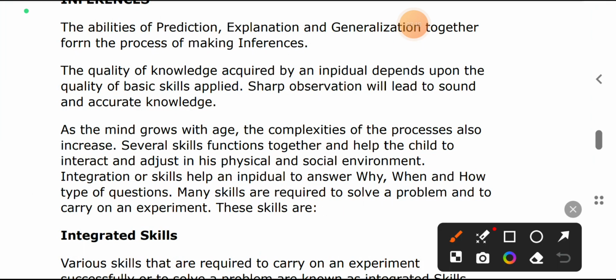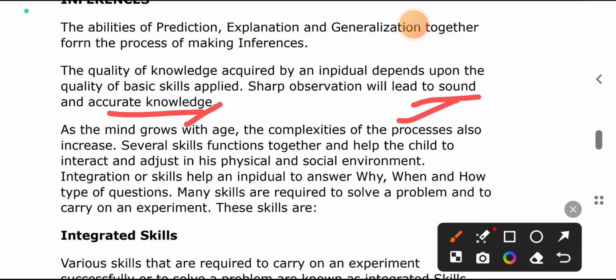Sharp observation means you observe a detail point by point, and that means you acquire more knowledge compared to the other way. They are telling us that this leads to sound and accurate knowledge. As the mind grows with age, as your mind keeps developing, the complexity of the process also increases.